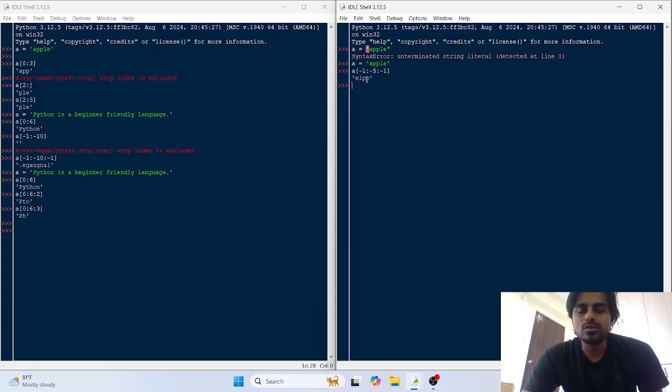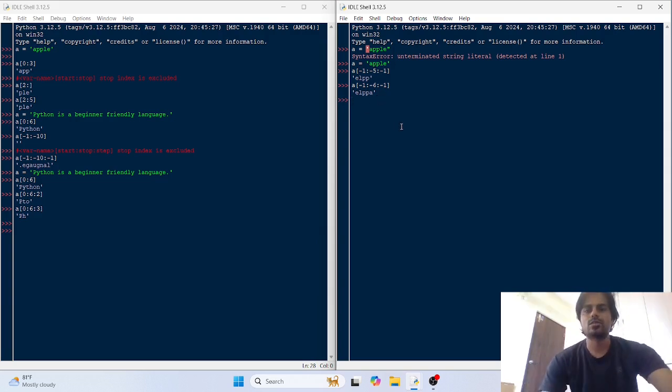Okay, so let me check, -1, -2, -3, -4, -5. So why it is only taking up to PP, ELPP? Because it should be -6 here. The last index is excluded. Okay, now it would take up to the last, and you can see that this is the reversed string in Python.